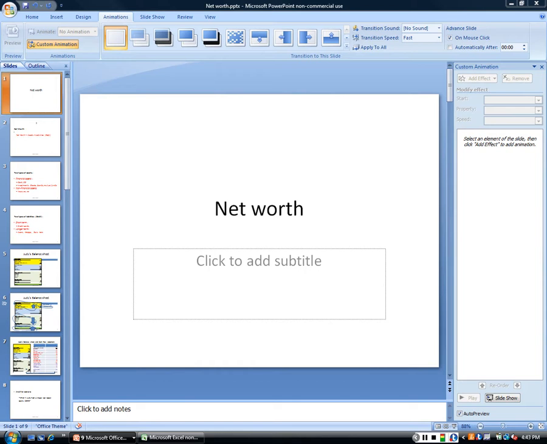So a net worth is a combination of the assets, that is something that we own. An example of asset could be our 401k, could be money in the bank, could be certificate deposits, could be any properties we may have, our house, our land, and so on. And the liability is what we owe, or the debt. That would include your credit cards balance, could be equity loan, could be student loan, could be mortgage. So net worth of a person basically means that if you take all his or her assets and subtract the liabilities, whatever is left over is a person's net worth.